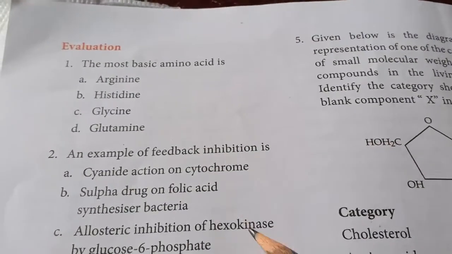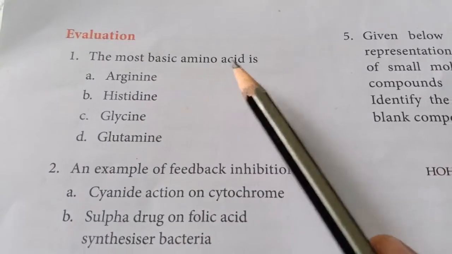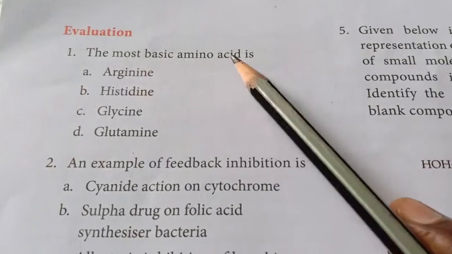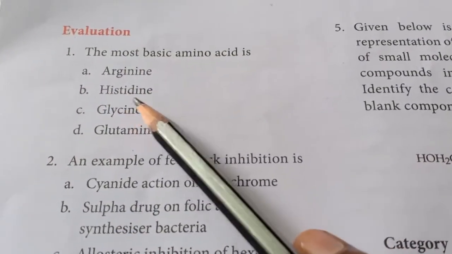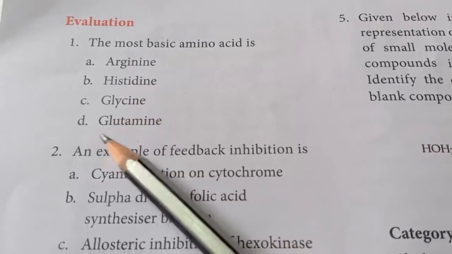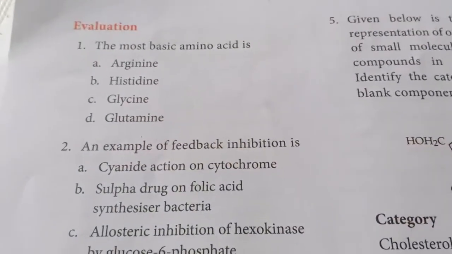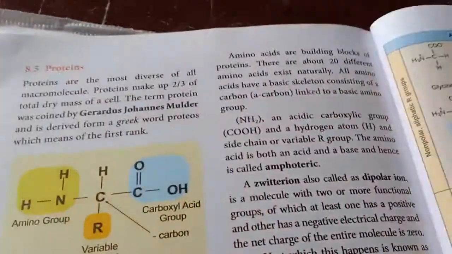Okay, the first question is, the most basic amino acid is: arginine, histidine, glycine, or glutamine. So you are going to choose any one of these. To know this, we should know which amino acid is very common. So turn your book along with me to the types of amino acids.